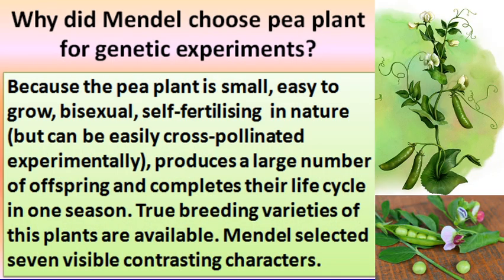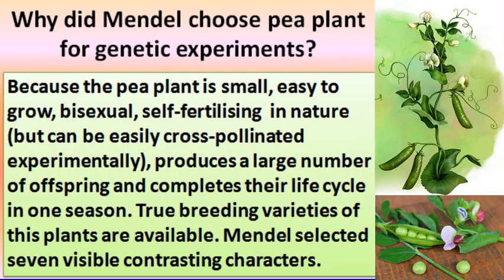Now, come to the experimental design and experimental protocol which were designed by Mendel. The first question is, why did Mendel choose the pea plant for genetic experiments?